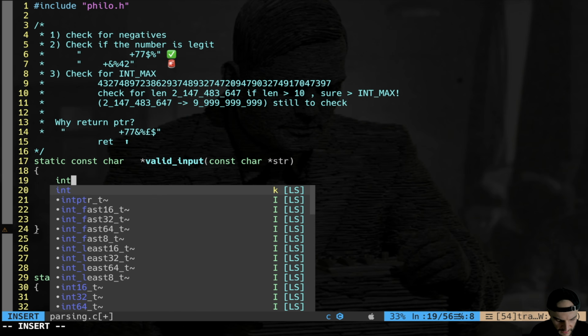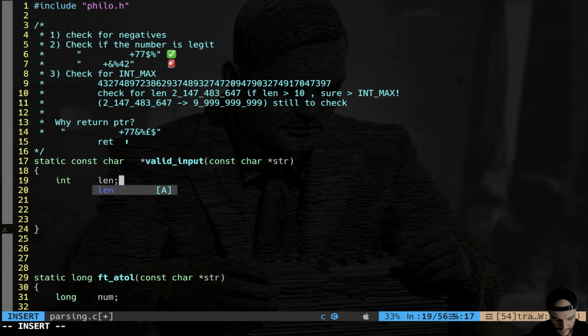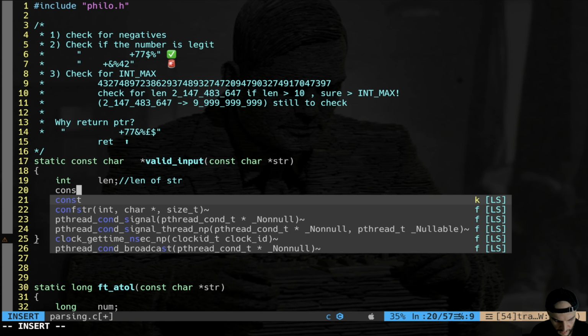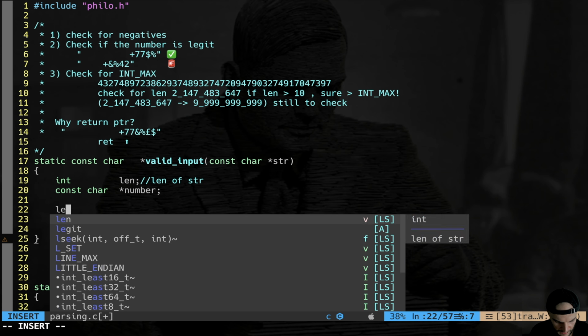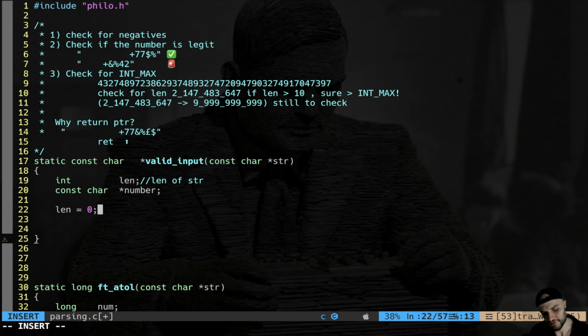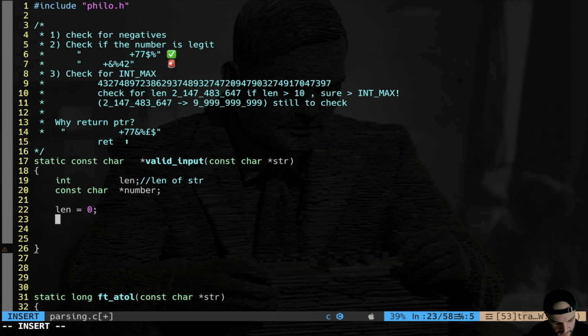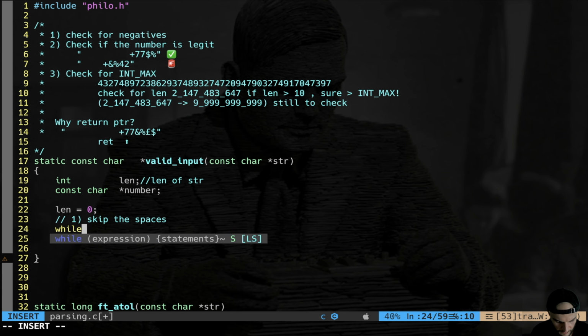So we're going to need an int len. In this, we're going to accumulate the len of the string, and const char star return, or better, we say number. So this is a pointer to the actual number that is going to be processed. All right, len of course equal to 0 all the time, don't forget. And first thing, skip the spaces. So I say while is space.